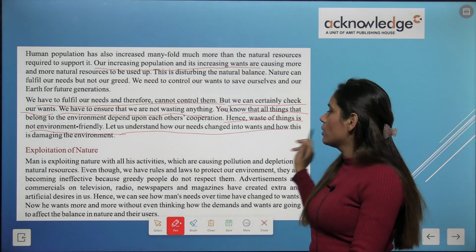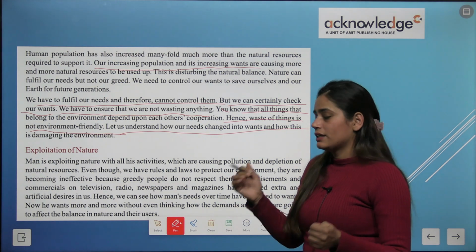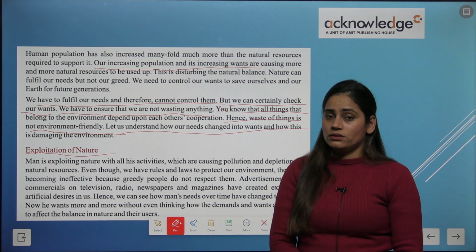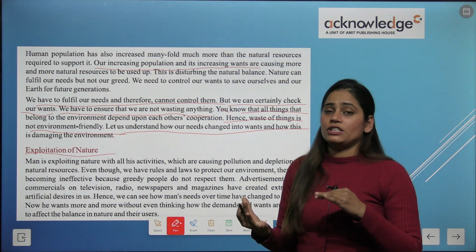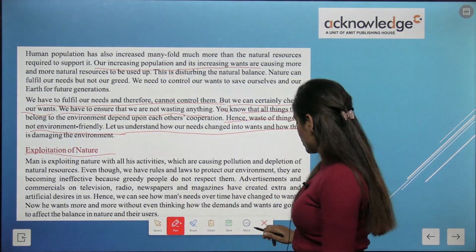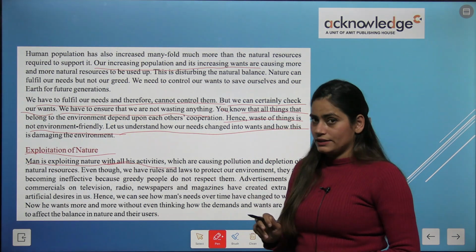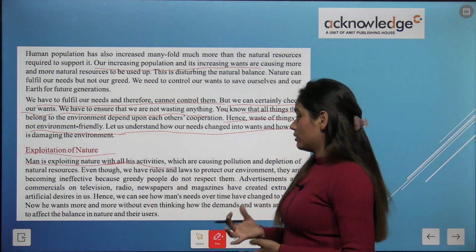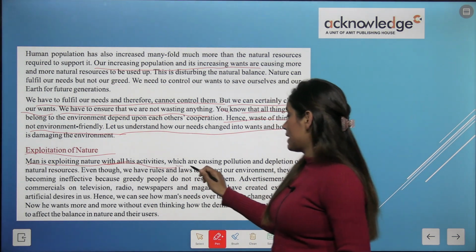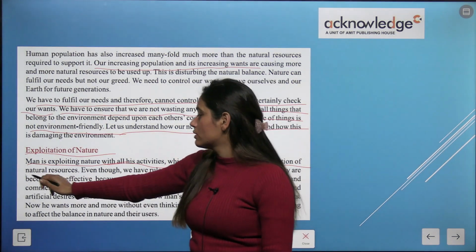Let us understand how our needs change into wants and how this is damaging the environment. Exploitation of nature: man is exploiting nature with all his activities. With our activities we are exploiting the environment, causing pollution and depletion of natural resources.